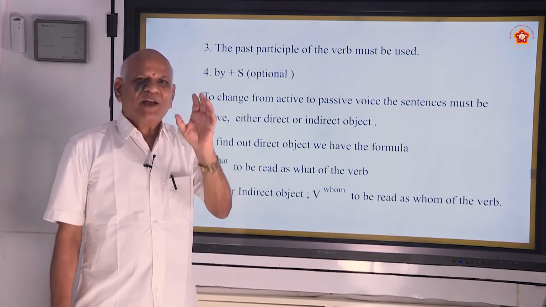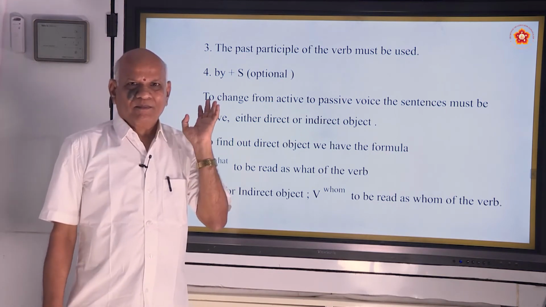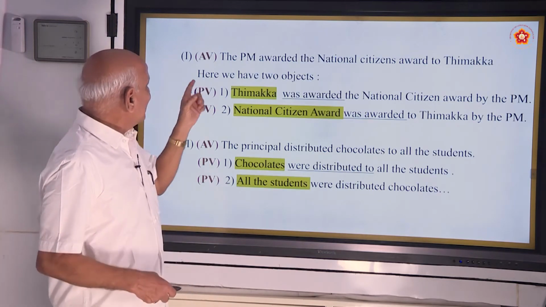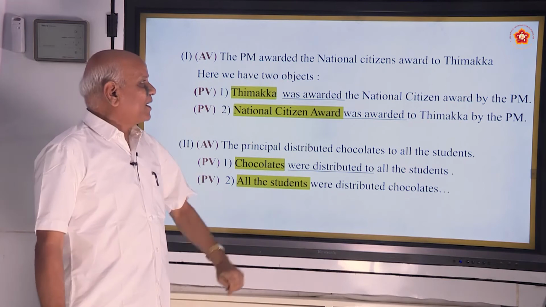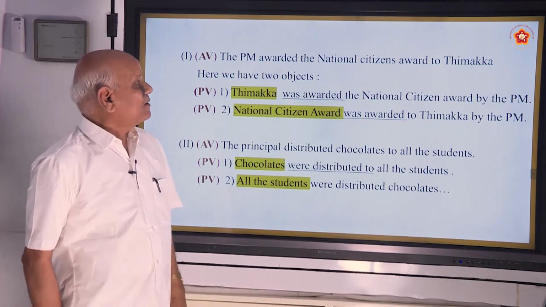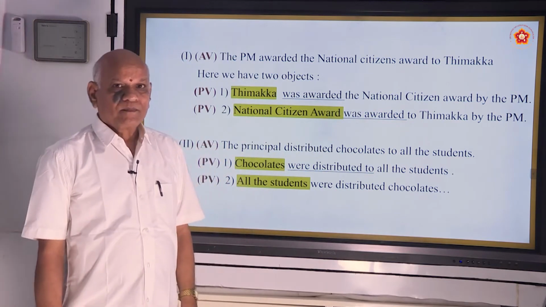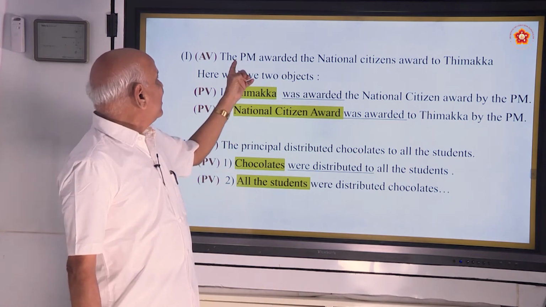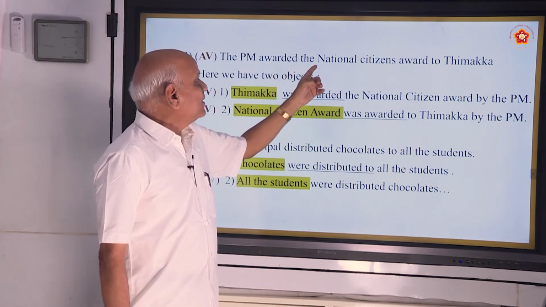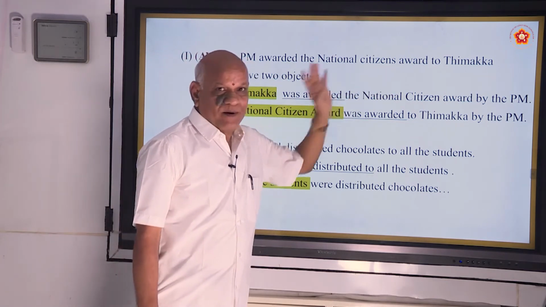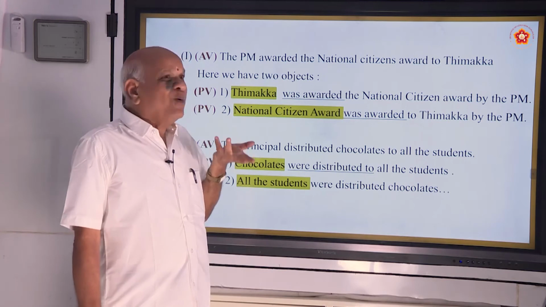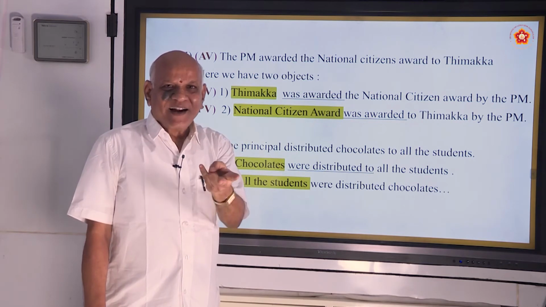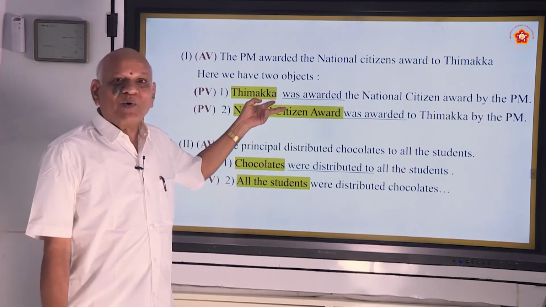If you have an object, you can change from active to passive voice. Very simple thing. We shall discuss some examples here. Here, the PM rewarded the National Citizens Award to Timmakka. You have already read it. Rewarded what? The National Citizens Award. Direct object. Rewarded whom? Timmakka. So you have two objects. One is direct and another is indirect. That is why you have two answers.